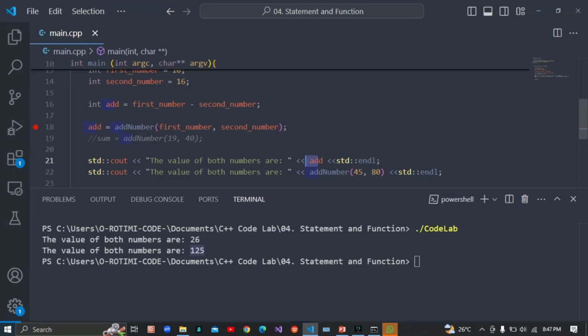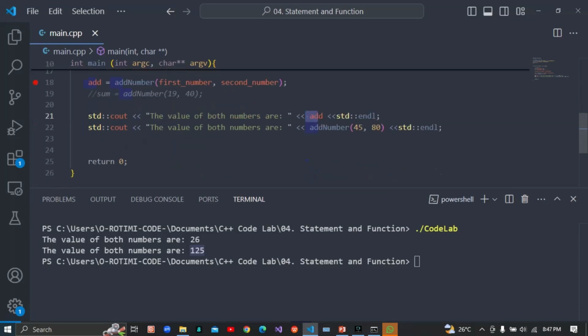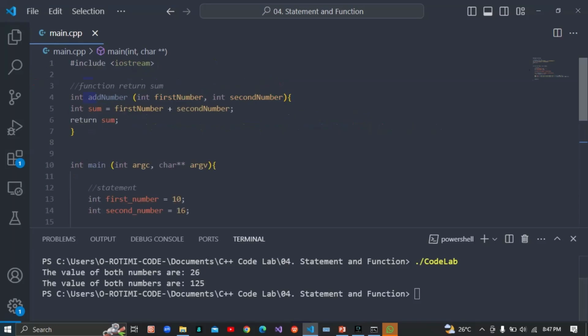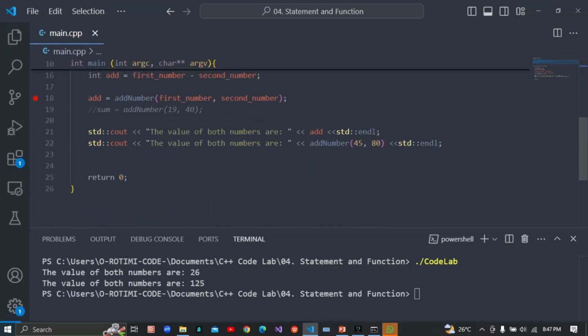So you can actually reuse your code. You can reuse this as many times as you want. Let me just show you another method. I declare this function once, like once. I create this function once, and I'm using it here. I've already reused it twice, here and here. I can use it again. So let me just give you an example of the way I'm using it.